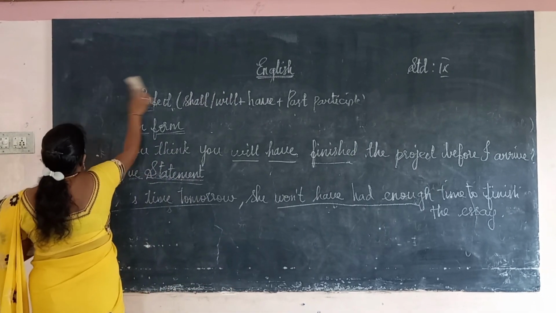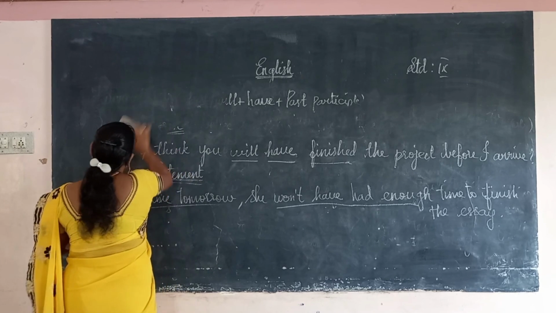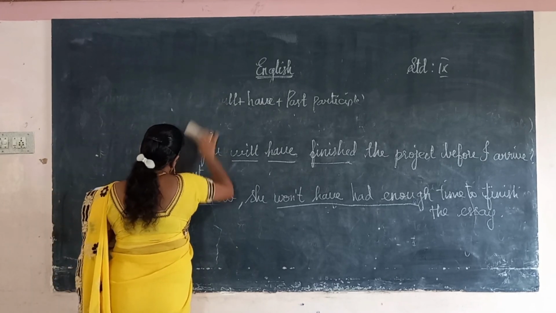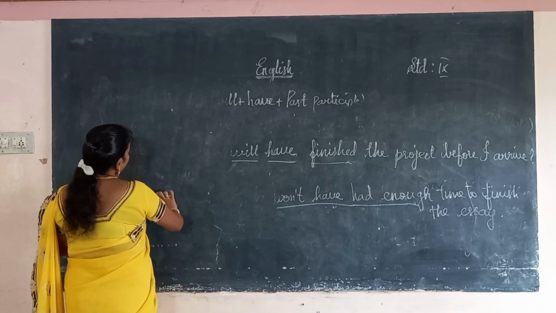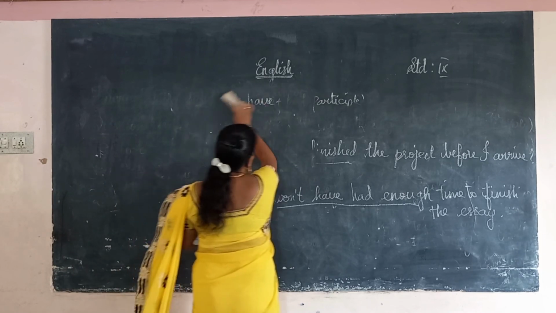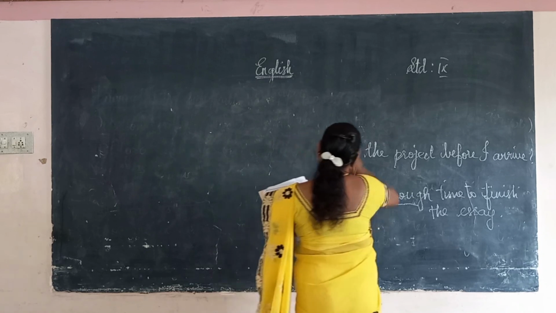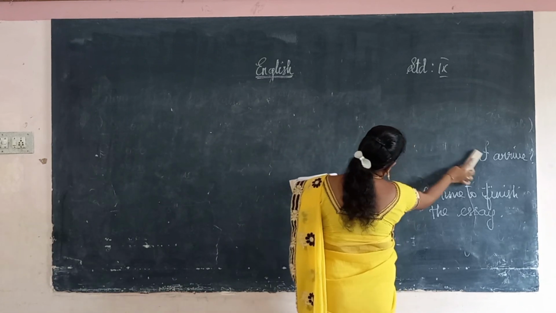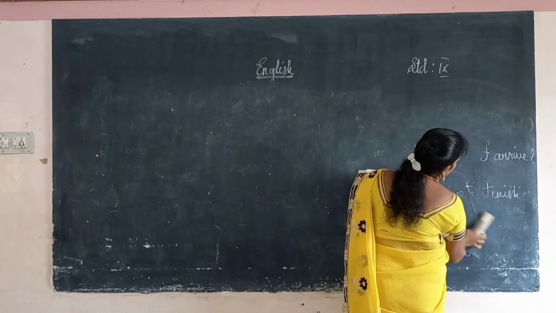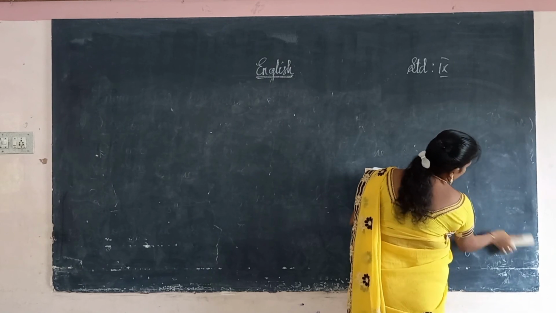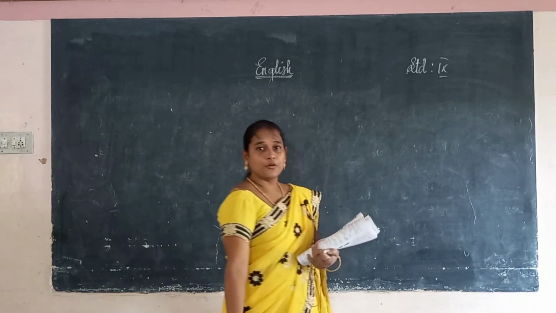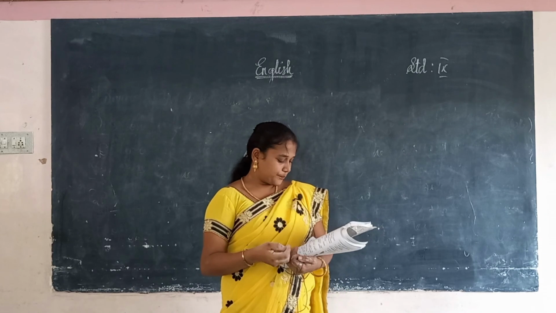Now we are going to discuss the last one, that is the future perfect continuous.